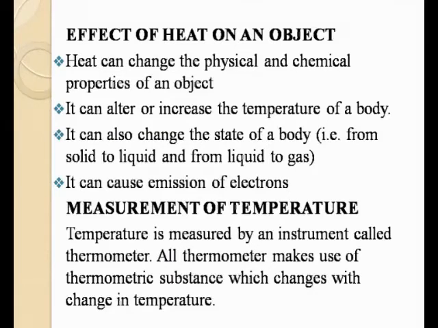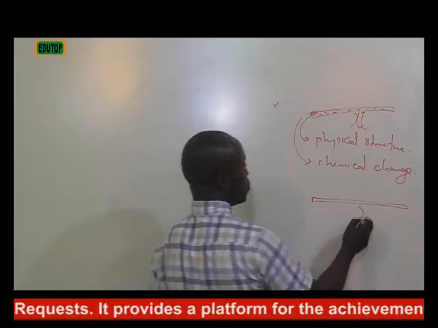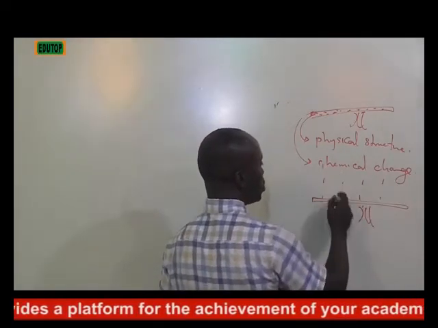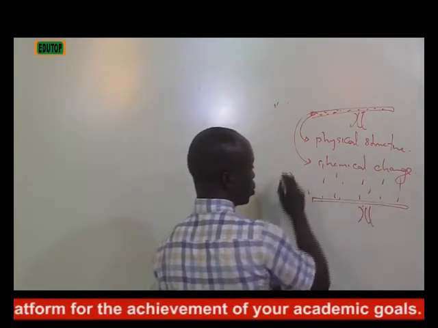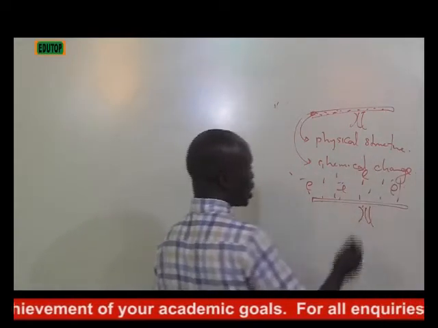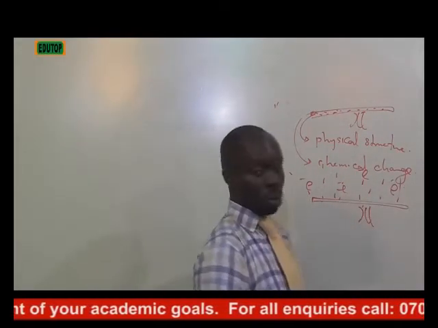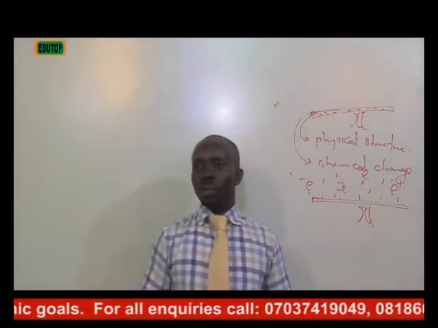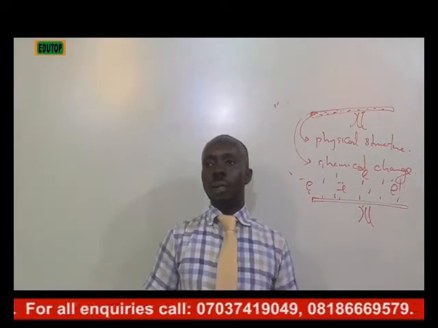The last one is that it can cause emission of electron. Heat can cause emission of electron. What do I mean? If you have a body here now, and you decide to heat it up, there are some invisible objects that will be coming out of this rod in form of electron. Are you getting it? So heat can bring about emission of electron when a particular object is being heated.